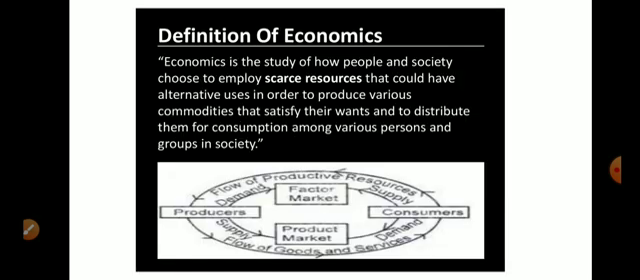Next, the definition of economics is given by Professor Robbins. In this definition, economics is the study of how people and society choose to employ scarce resources that could have alternative use in order to produce various commodities that satisfy their wants and to distribute them for consumption among various persons and groups in society. Here we see on one side the producer and on the second side the consumer, and this is the circular flow of income. First is the factor market and second is the product market.